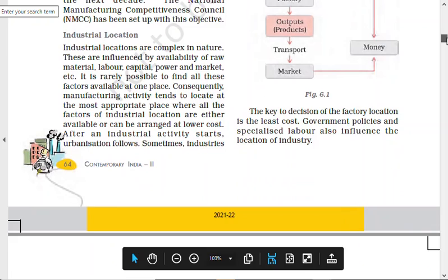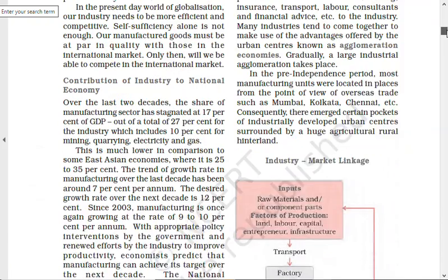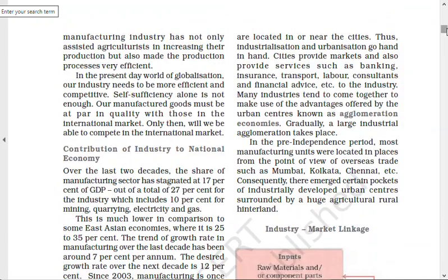Sometimes industries are located in or near the cities. Thus, industrialization and urbanization go hand in hand. Why would industries like to be close to the cities? So that they can take advantage of the cities. That means they do not have to arrange the workers' quarters.